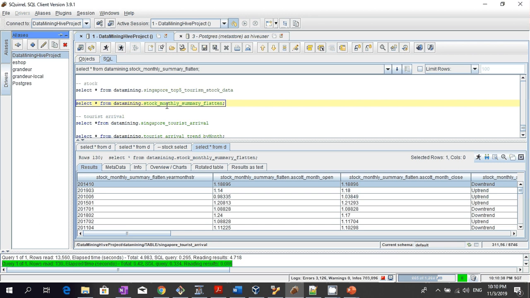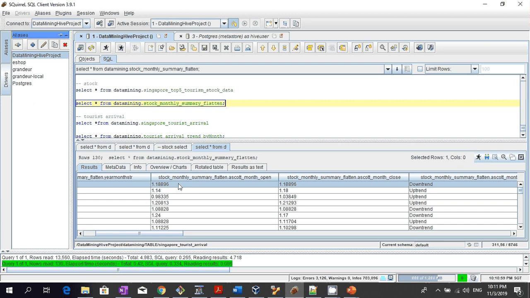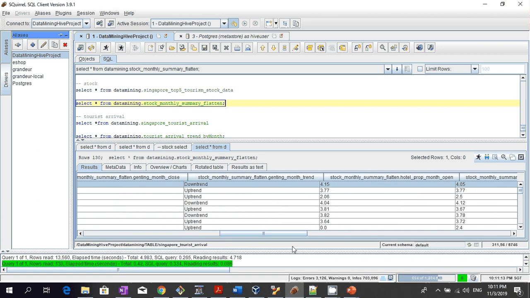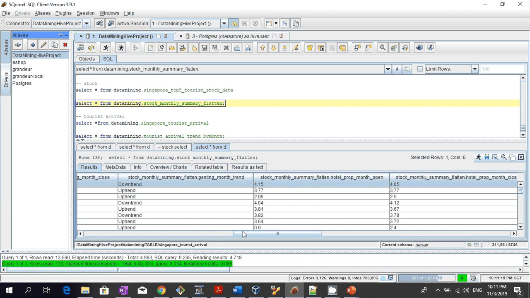If you look at this, this is the final output. The daily data is now converted into monthly data, and we look at the opening price of the month and the closing price of the month. Based on these two prices, we try to determine whether for that month the stock price has been on a downtrend or uptrend. And we repeat this for all other stocks, for Escort, Genting, Hotel Properties, Singapore Airline, and so on.